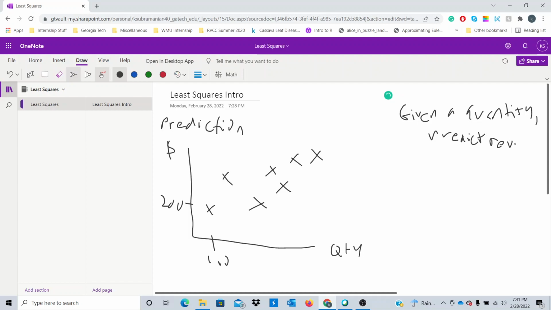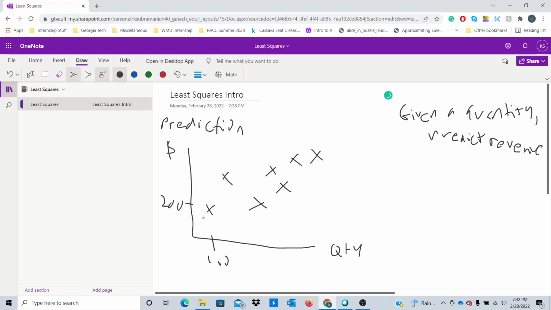Now you might ask, Karthik, this might be really hard to predict the revenue given quantity. There's just too many factors in the real world, right? There might be stuff due to logistics, supply chain, there might be stuff due to the economy, etc. Well, let's keep our problem a little bit simple. Let's say that quantity is the only thing that affects prediction. I know that this is not a good assumption, but let's simplify our discussion a little bit. So we want to predict revenue given quantity, right?